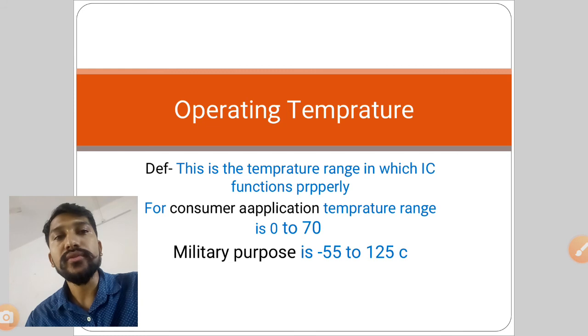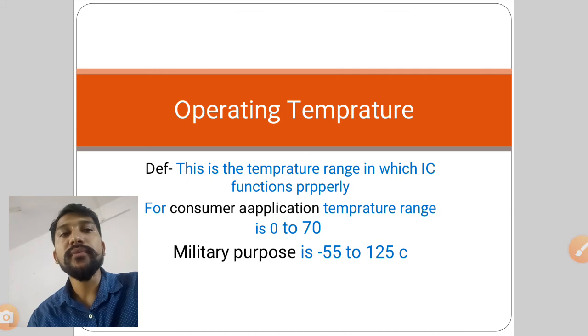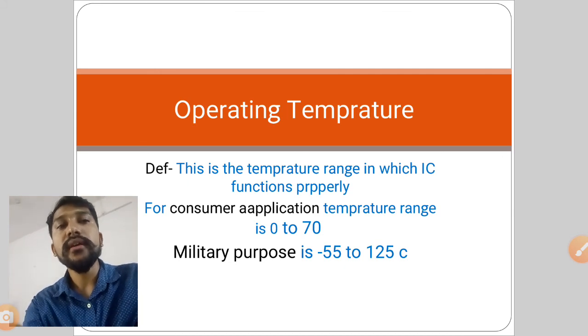The next parameter is operating temperature. What is operating temperature? It is the temperature range in which the IC functions properly. For consumer application it is 0 to 70 degrees Celsius, and for military purpose it is minus 55 to 125 degrees Celsius.